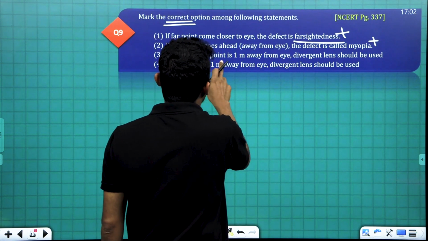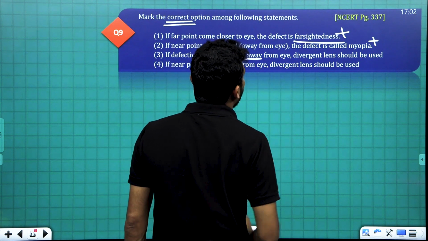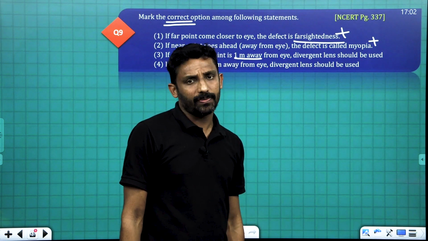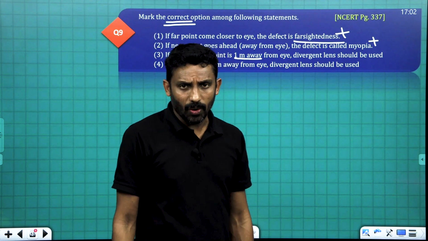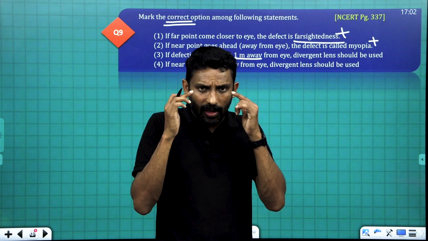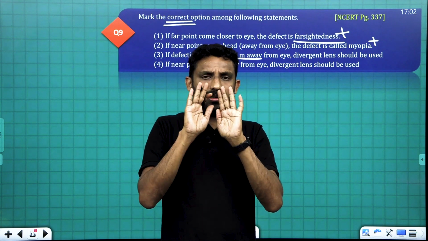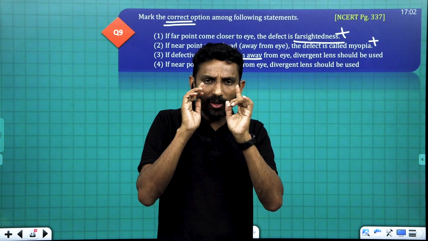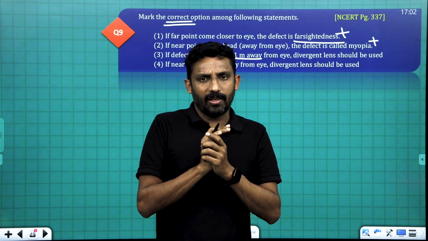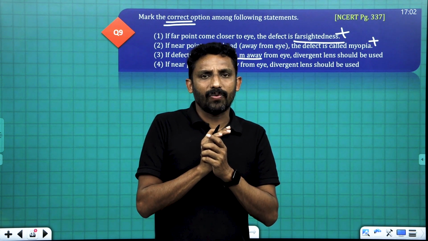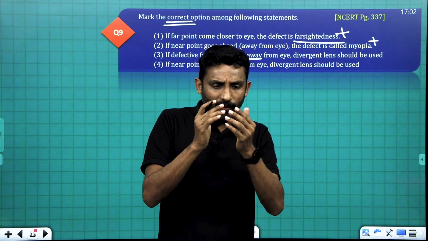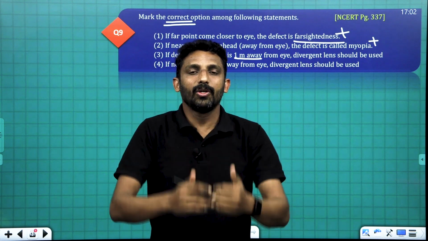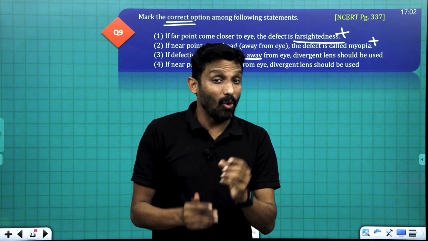Clear? If defective far point is 1 meter away from eye, divergent lens should be used. Why is a divergent lens used? See, our eye lens is converging the rays in front of the retina. That's the point. So we have to place the object further away. Clear? Due to the more divergence, more convergence.